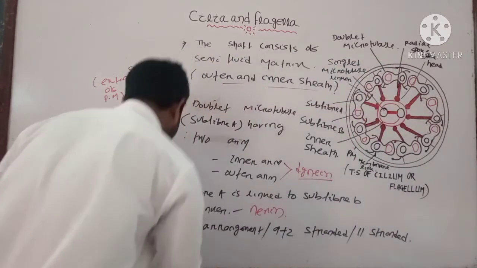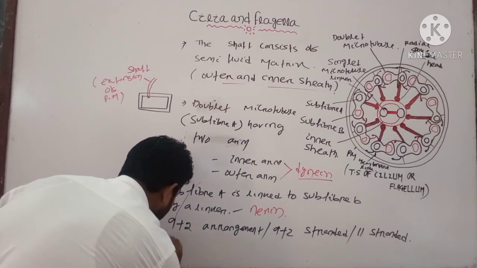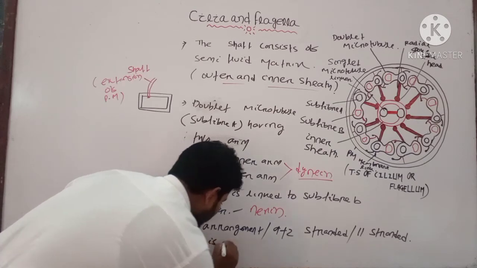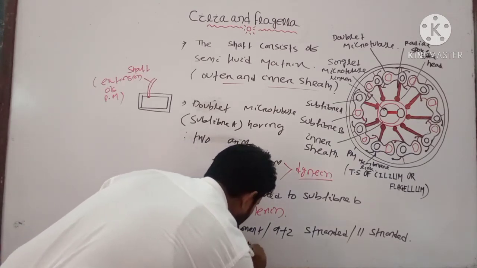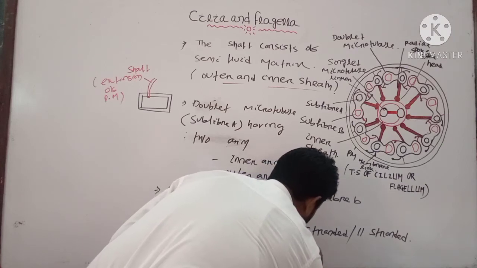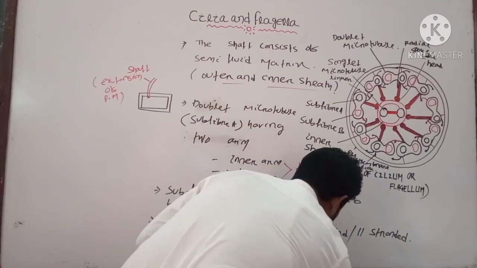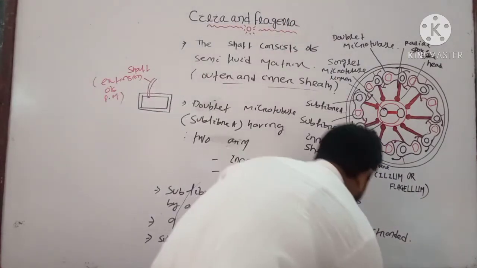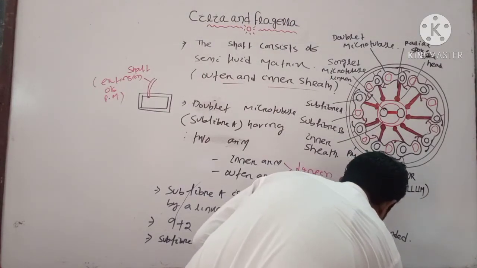We can write that point: subfiber A is attached to the central sheath by which structure? By a spoke.